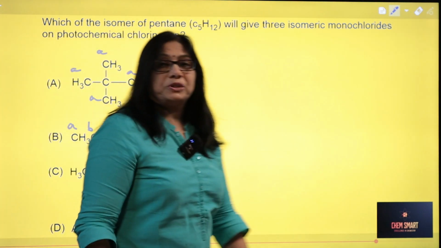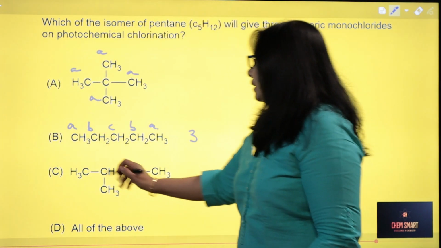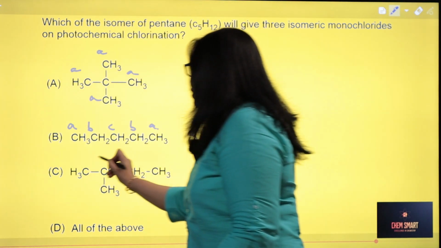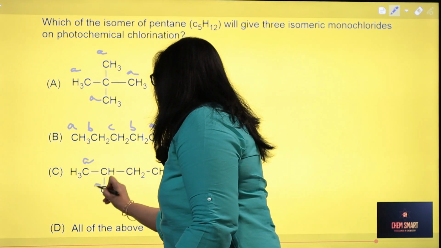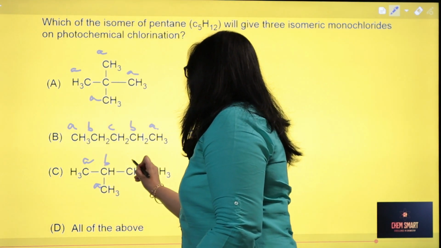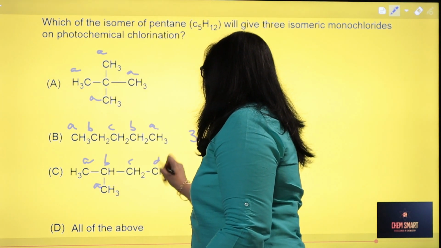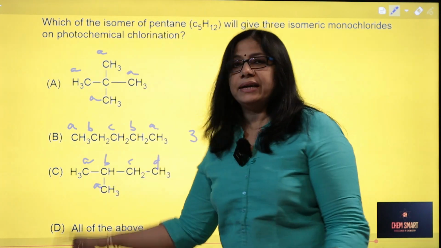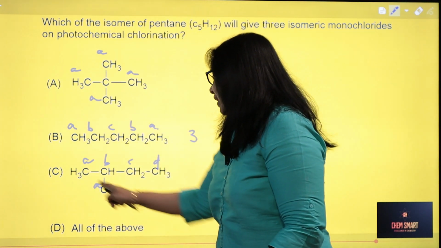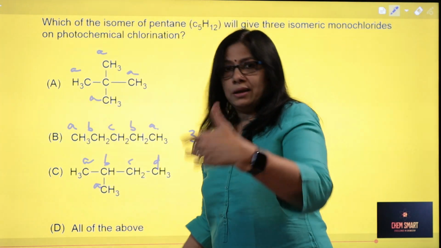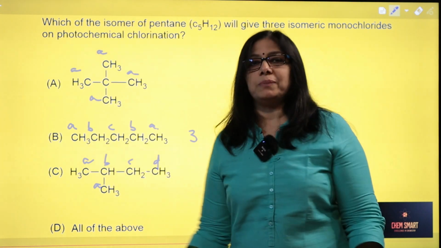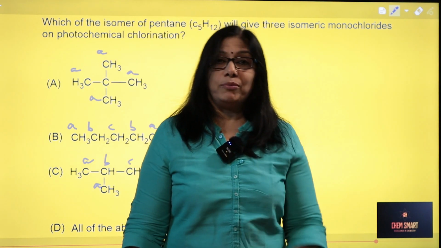Now come to option C. What about that? Here, these 2 methyls are identical with respect to CH. So if this is A, this also will be A. This is different B. This is different C. And this is different D. So if you substitute these hydrogens, you will be getting 4 different types of monochlorides. If chlorine comes here, it will be one type. If it comes here, it will be the second type, third type, and fourth type. So we will be getting 4 isomeric monochlorides.